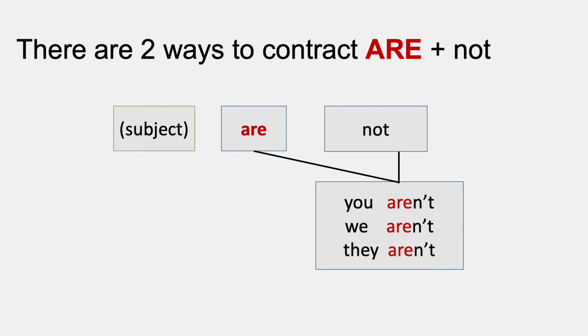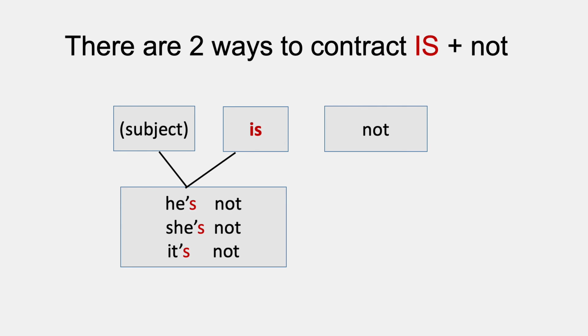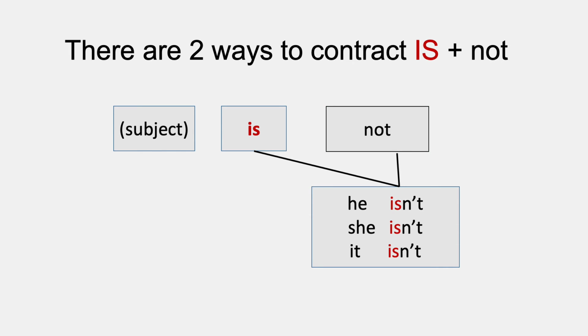Both ways are correct. There are also two ways to contract is and not. You can contract the subject with is, he's, she's, it's, and put not after those words to make a negative, or you can contract is and not. He isn't, she isn't, it isn't.